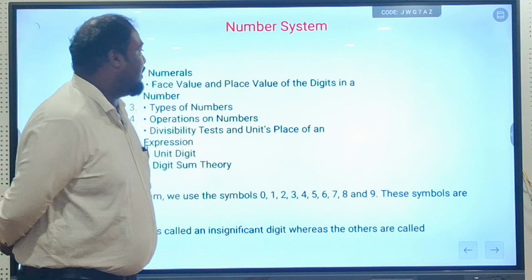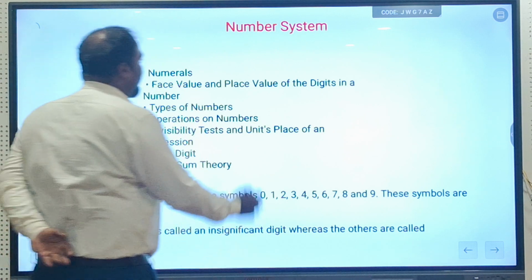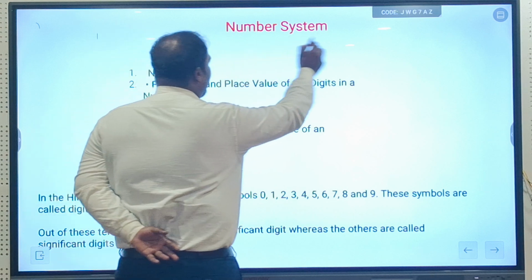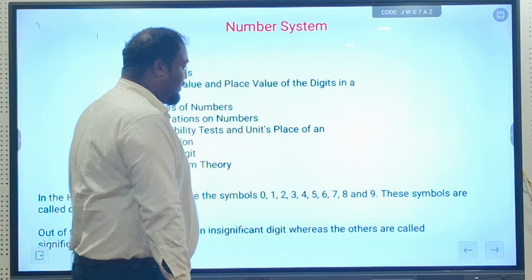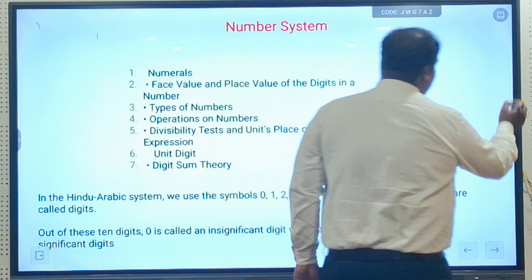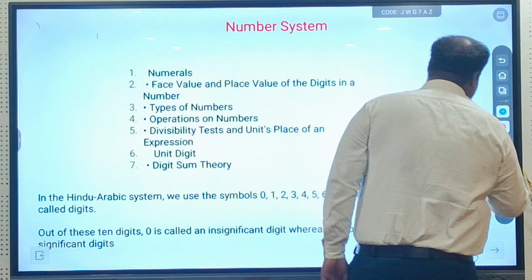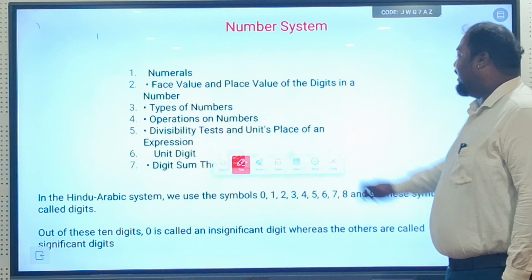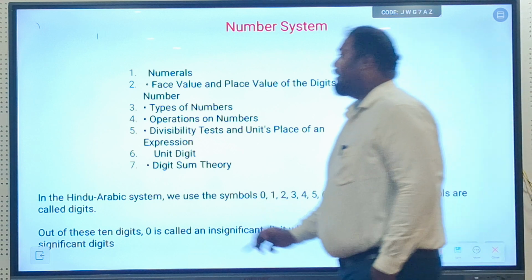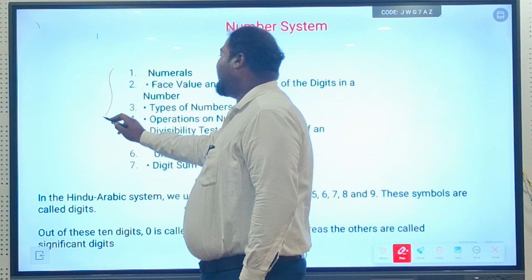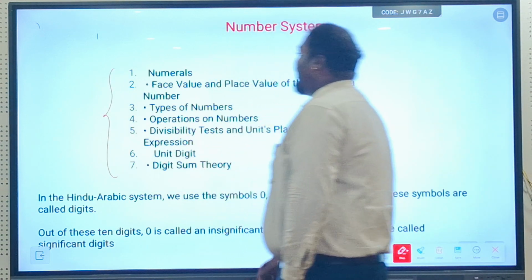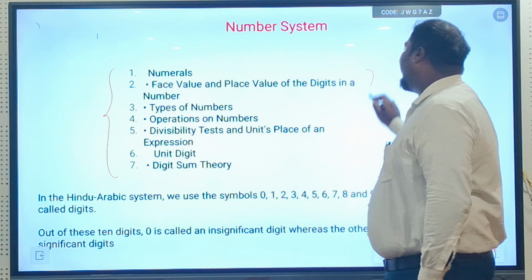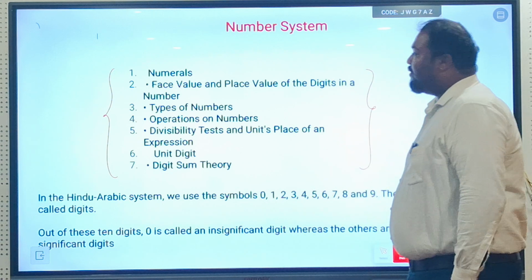Today in this class we are going to study about number system, which is the first chapter in our syllabus. So before we start talking about number system, I need you all to know what are the basic things which we are going to learn. These are the pre-cap which we will be learning in due course of time.